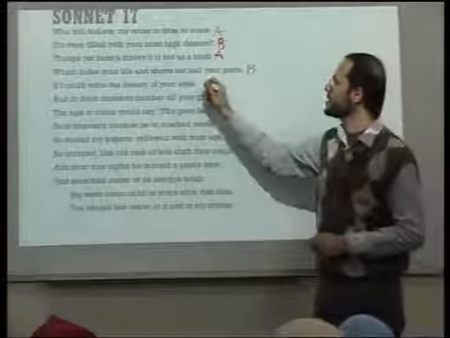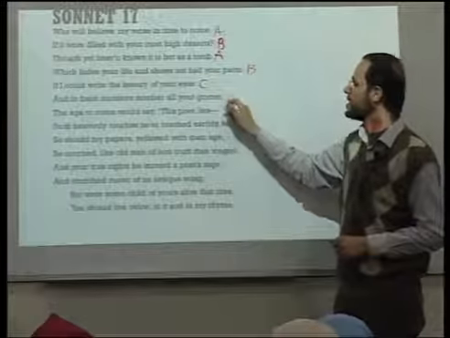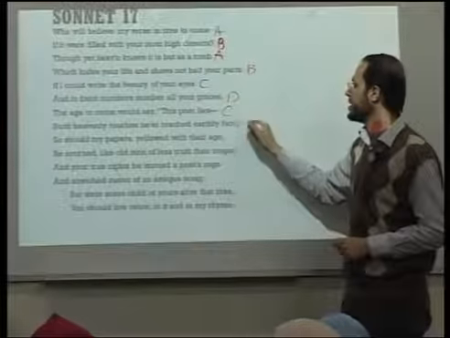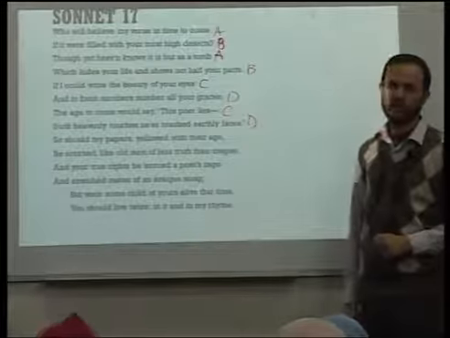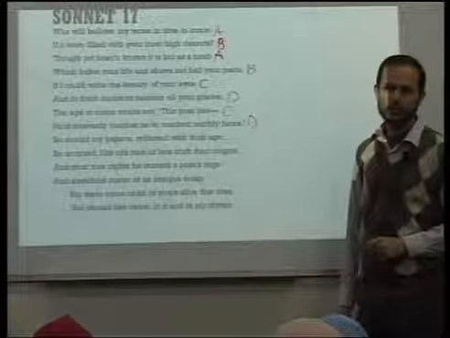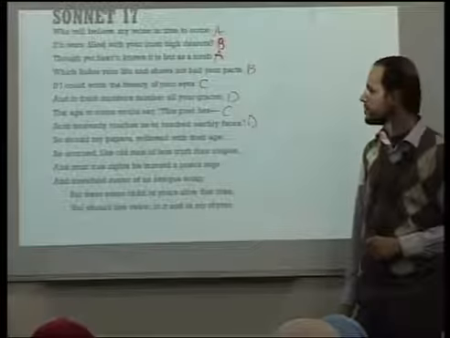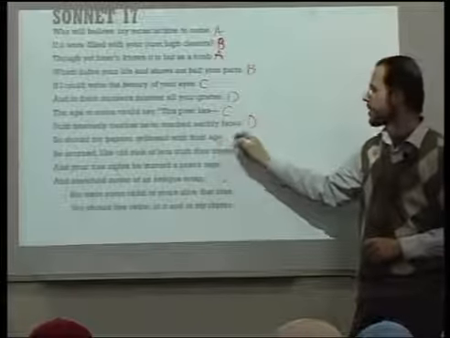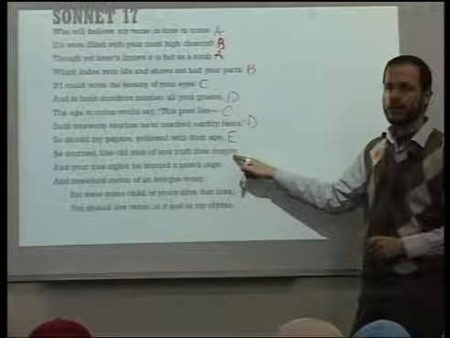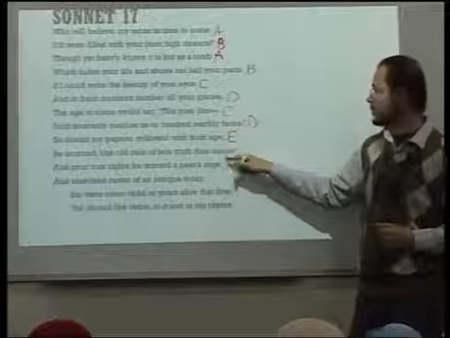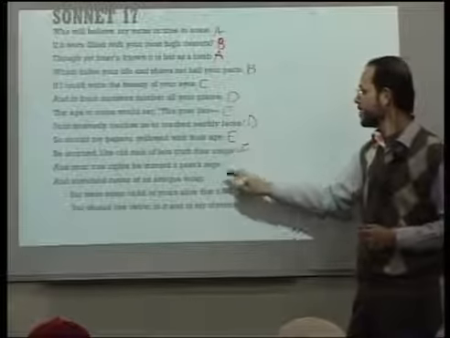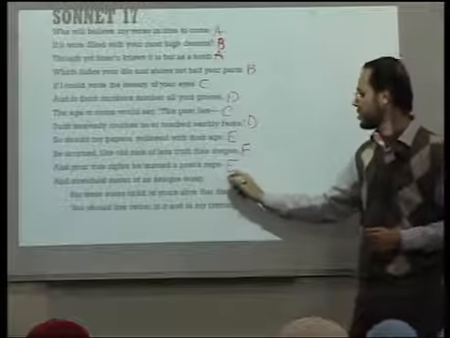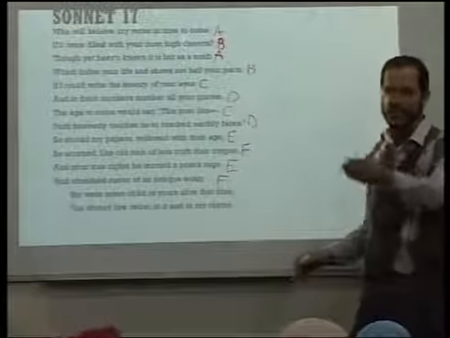So we have eyes, C, graces, D, lies, C, and then D. Then tongue, F, rage, E, and song, F. And finally, the couplet.